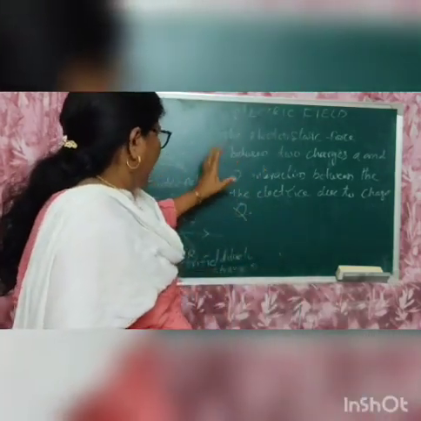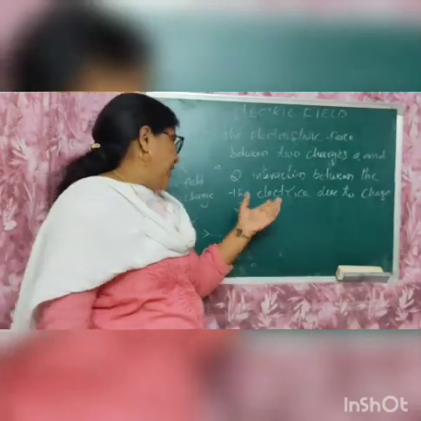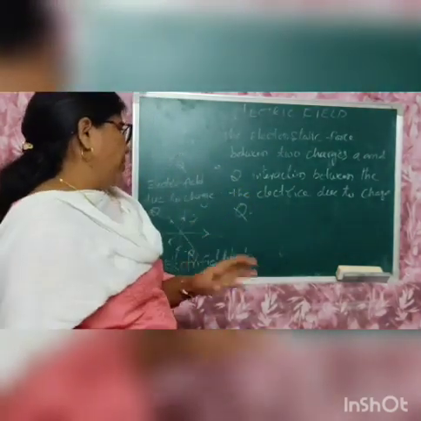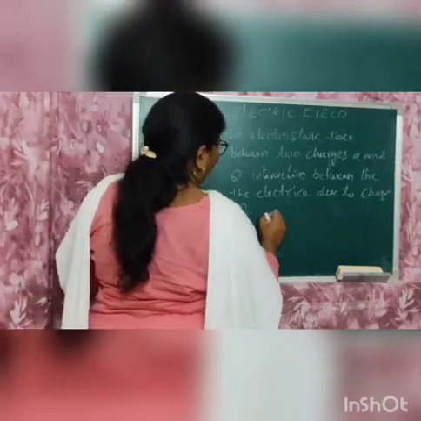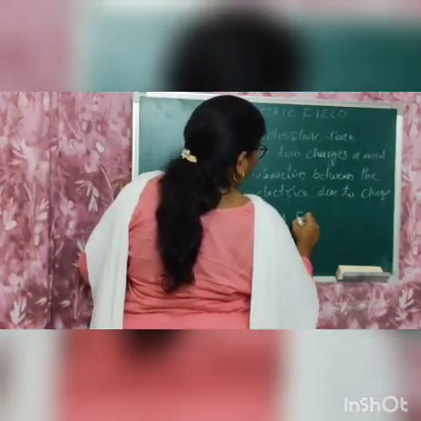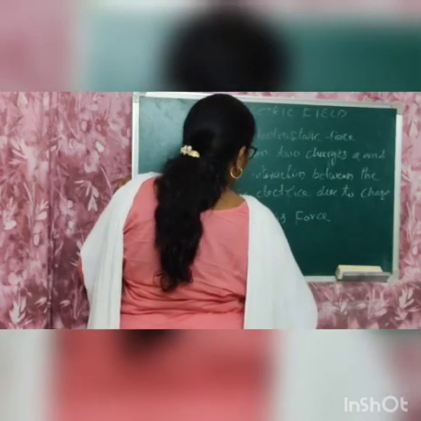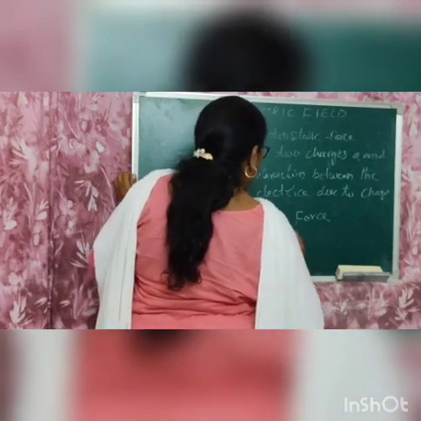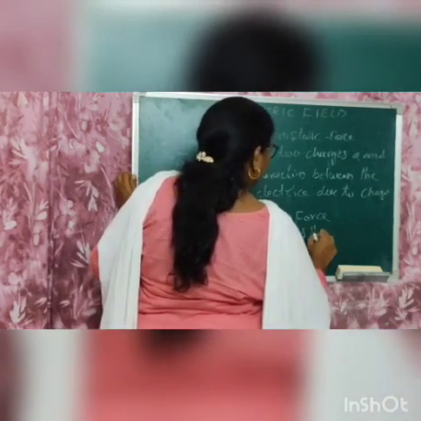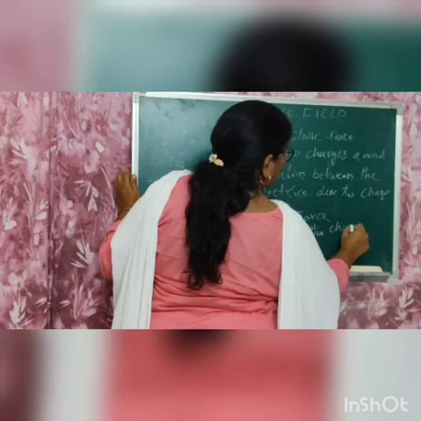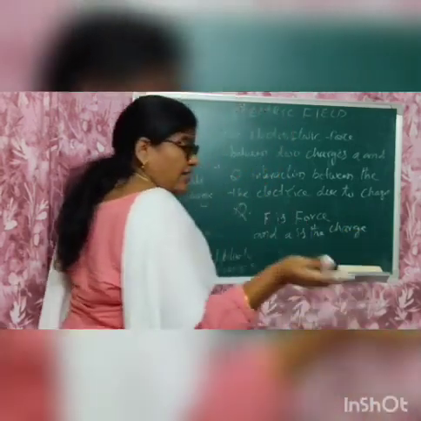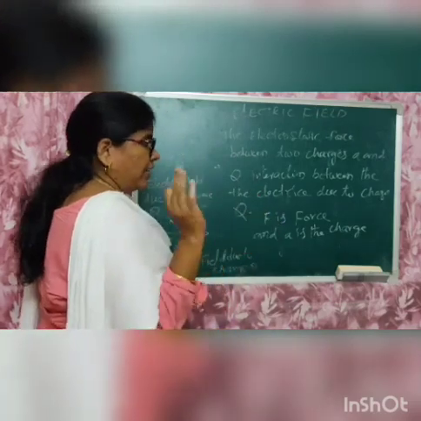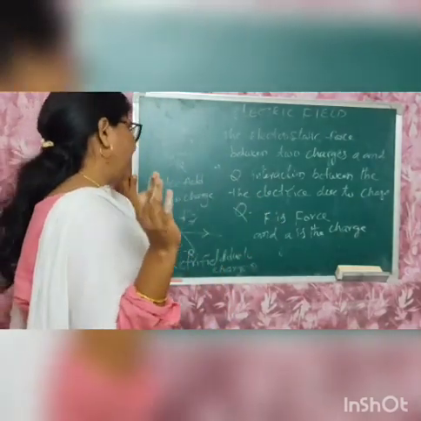In the electric field, the force F is acting on the field. We have to denote that F is the force on the field. Here, F is force, and q is the charge, multiplied by the electric field. Electric field is denoted by E.